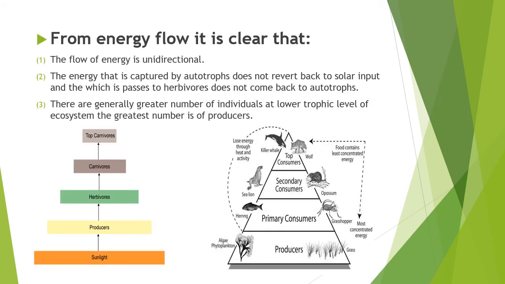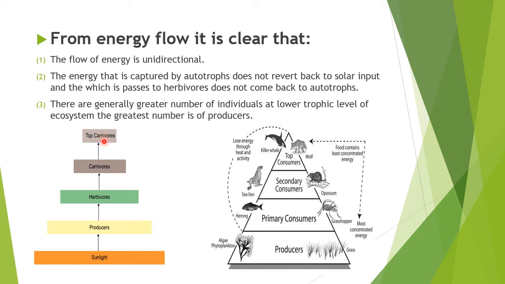Next is energy flow. It is clear that we have seen a number of food chains, and again I am showing you one more: energy from sunlight passes to the producer, from producer to the herbivorous, from herbivorous to the carnivorous, and from carnivorous to the top carnivorous. So you can say they are the primary consumers, the secondary consumers, the tertiary consumers, and so on.